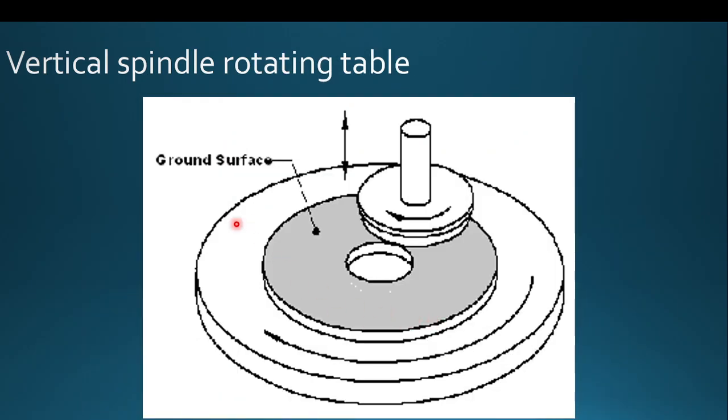And this machine is the vertical spindle rotating table machine. Here also the axis of rotation of the grinding wheel is vertical, and instead of having the reciprocating table, we have a rotating table. So generally plate-like or circular plate-like objects can be ground simply by using this kind of machine.